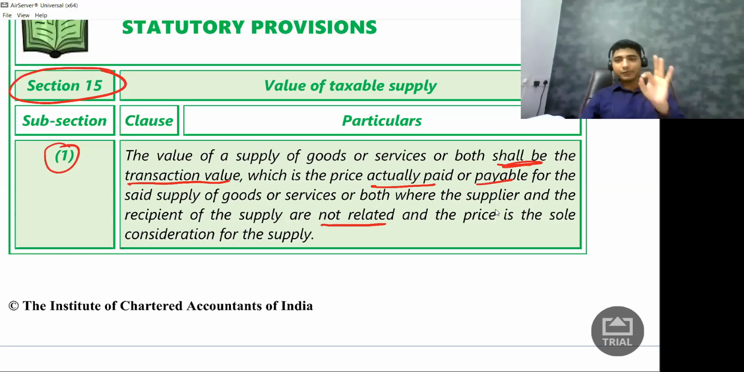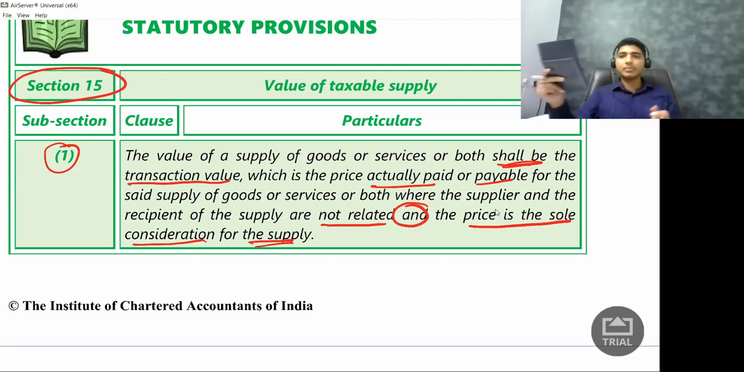But for me to pay GST on only 10 rupees, what are the conditions? Condition is supplier and the recipient should not be related parties, and price is the sole consideration for the supplier. What does it mean? Let us say one customer comes and asks, what is the price for this particular calculator? I'll say, you give me 10 rupees.